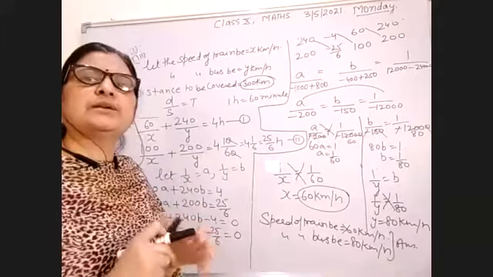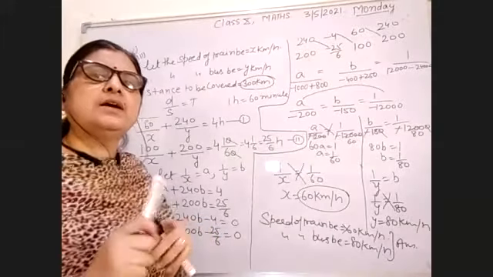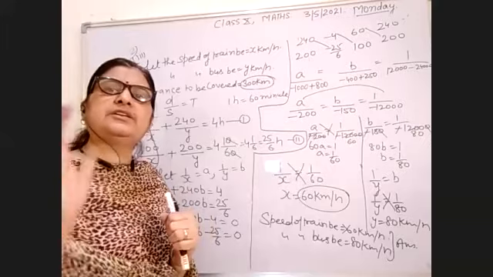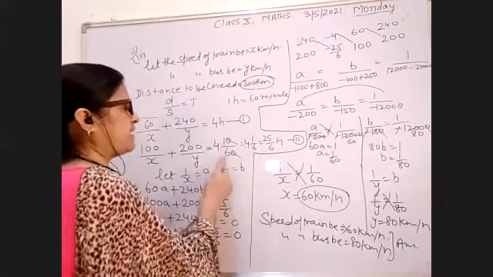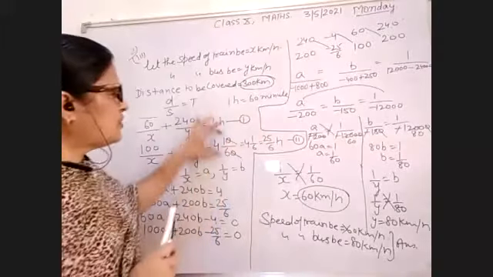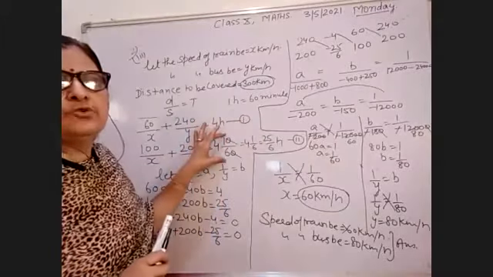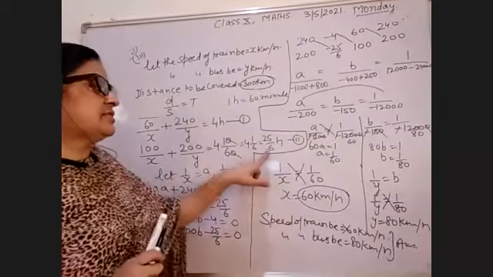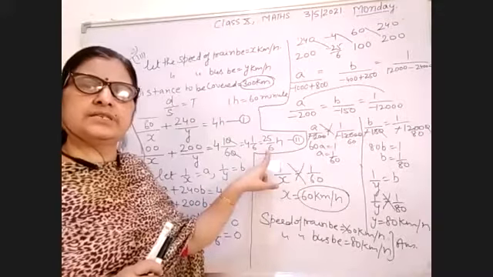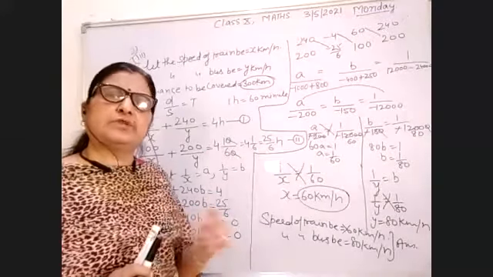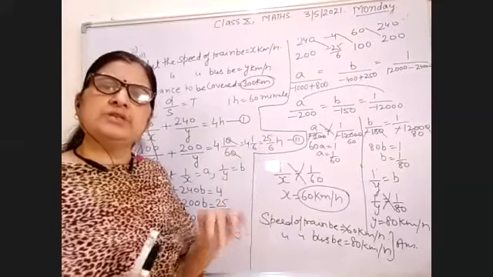Earlier it took 4 hours, now 10 minutes more. Converting 10 minutes into hours, 10 upon 60, because in 1 hour there are 60 minutes. So 4 and 1 by 6; converting the mixed fraction into an improper fraction, you get 25 upon 6 hours.